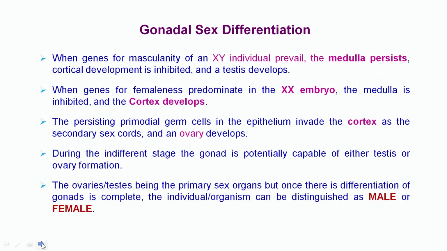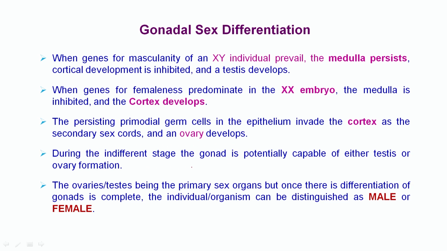When the gene for masculinity of an XY individual prevails, the medulla persists, cortical development is inhibited and testes develop. When the gene for femaleness predominates in the XX embryo, the medulla is inhibited and the cortex develops. The persisting primordial germ cells in the epithelium invade the cortex as the secondary sex cord and the ovary develops.